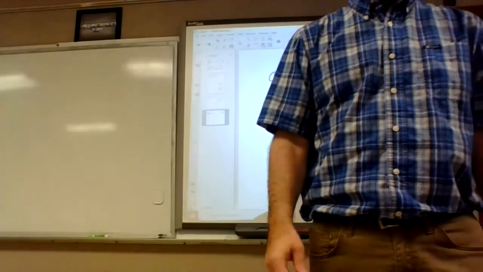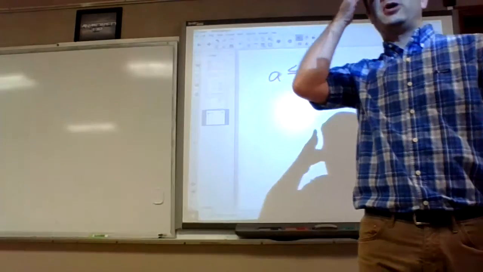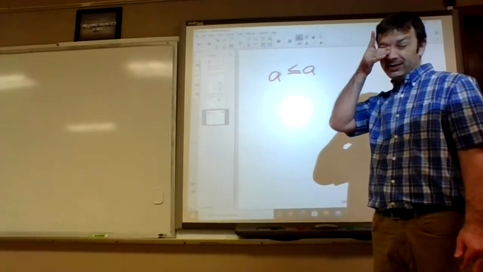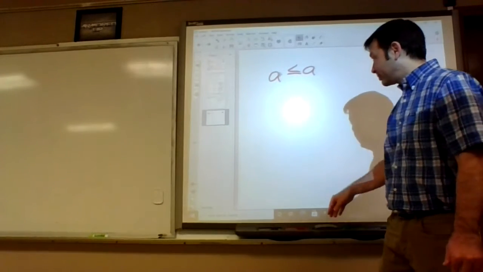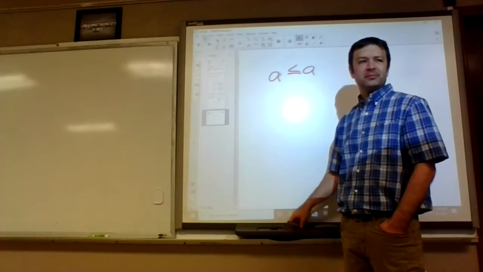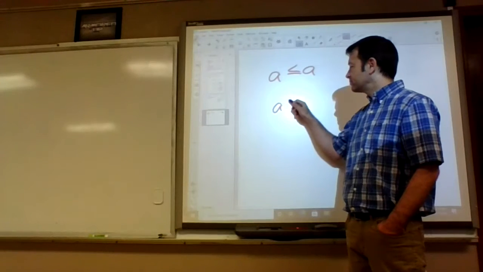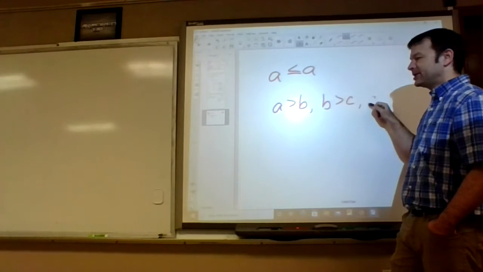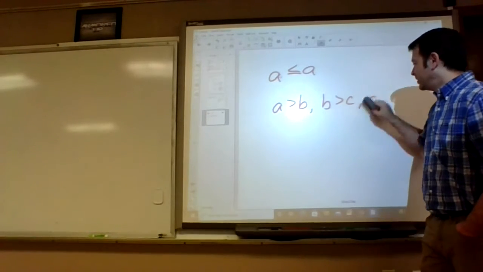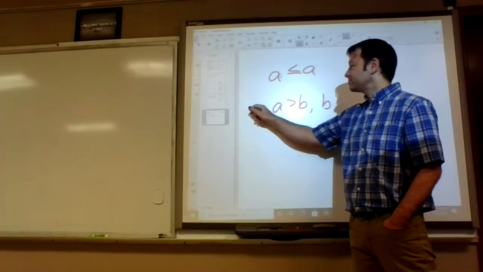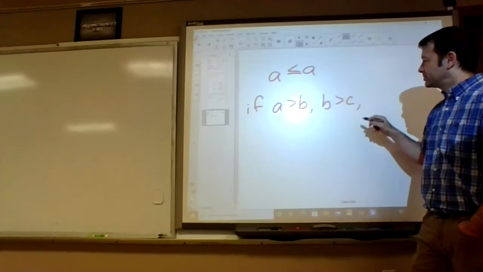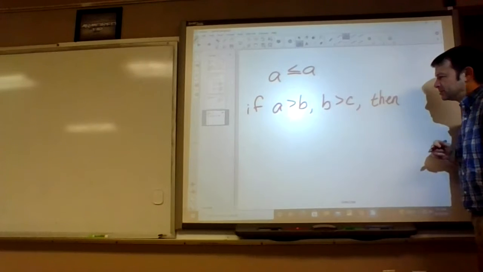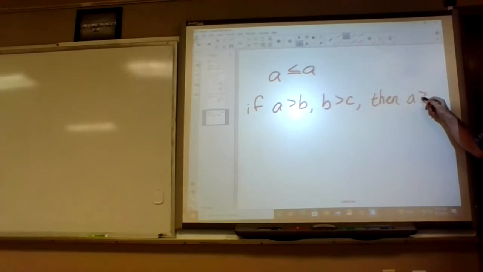Transitive property for greater than. So remember the transitive property was A equals B, B equals C, then A equals C. So what would that look like with greater than symbols? A is greater than B, and B is greater than C, then A is greater than C. Yeah, does that make sense? If A is greater than B, and B is greater than C, then A has to be bigger than C.